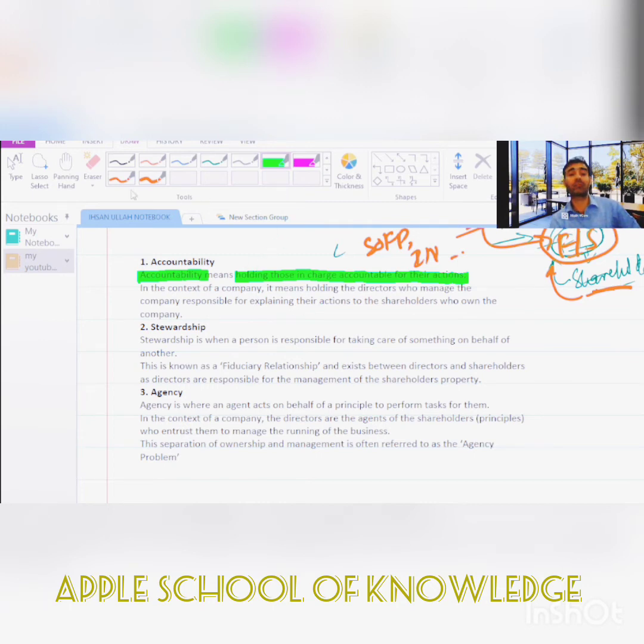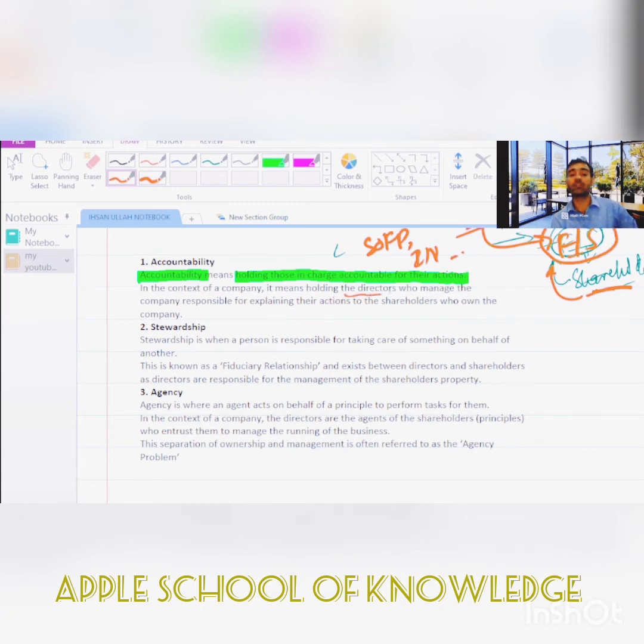In the context of the company, the board of directors holds and manages the assets of the company, and the ownership belongs to the shareholders. So the directors will be accountable for those assets.